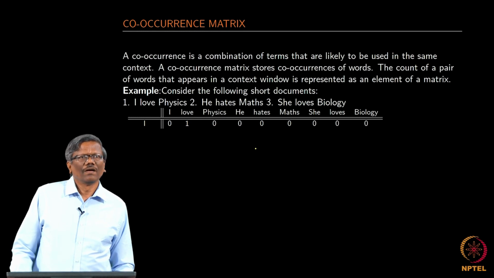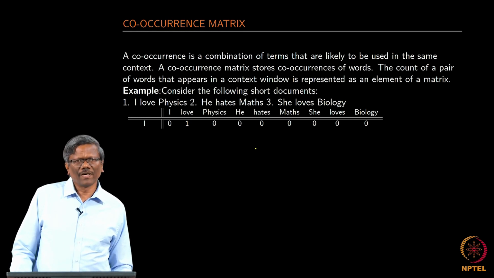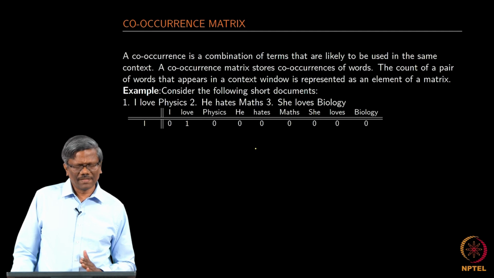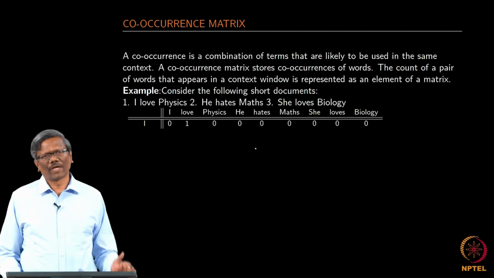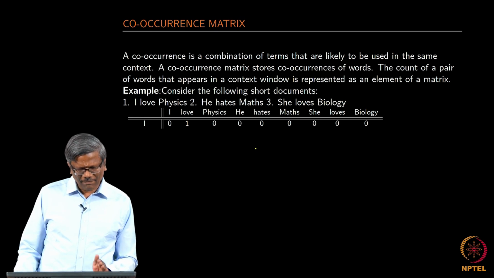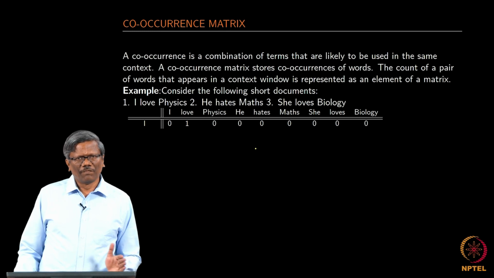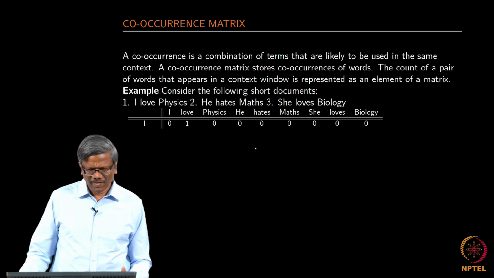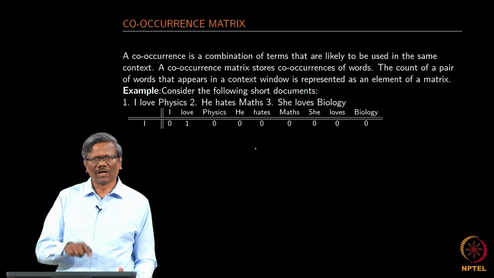So, here we are going to be looking at the co-occurrences of words for each of the words that we are looking at. So, let me start with the first one. What I have done is I have listed all the words along the column, that is the column header now.